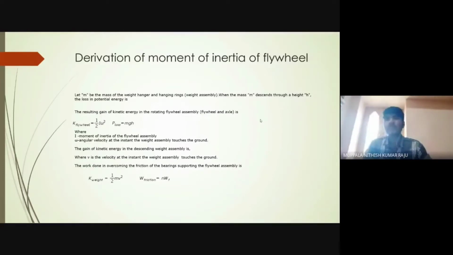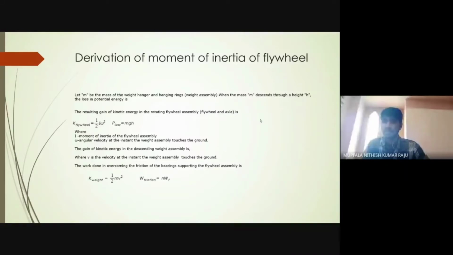The weight assembly also gains some kinetic energy as it descends through the height. That kinetic energy is given by the formula K_weight equal to half mv squared, where v is the velocity at the instant the weight assembly touches the ground. There will also be a frictional force acting on the flywheel assembly, and some work is done in overcoming the friction of the ball bearing supporting the